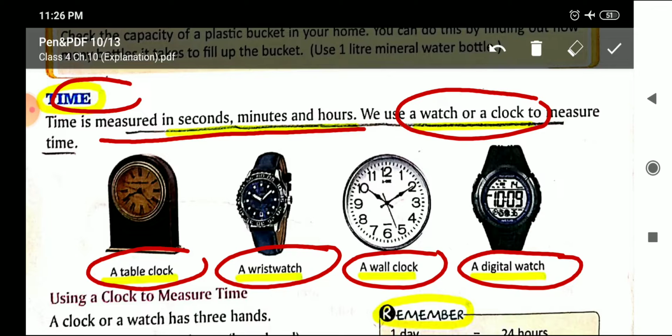We have done the digital balance also. So the term digital means when the time or the measurement is given in numbers. So this is time. What are the units to measure time? Second, minute and hours. And what are the instruments to measure time? Watch or clock.